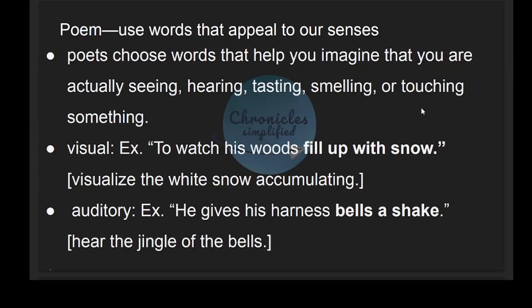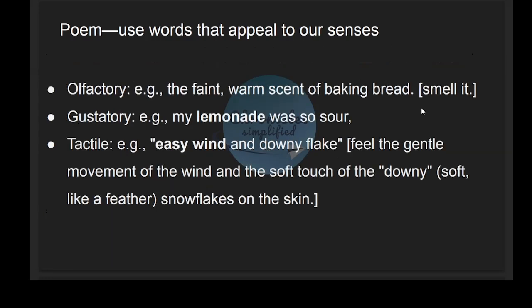He gives his harness bells a shake. So when we read this line, we automatically hear the jingle of the bells. The faint warm scent of baking bread. So when we hear this scent of baking bread, we automatically smell the scent.